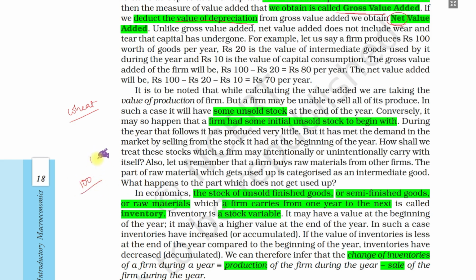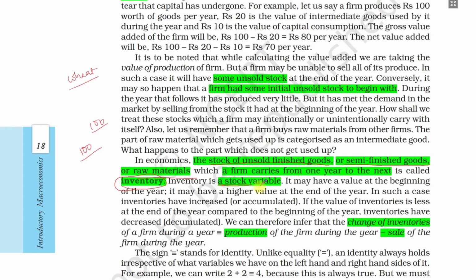The rest he is not able to sell; it lies there with him. That is called inventory, the stock of unsold finished product, semi-finished product, or raw materials. Suppose he purchases 50 rupees of wheat from the farmer and is able to utilize only 30 rupees of wheat. So 20 rupees is inventory. This is called inventory, a stock variable, not a flow variable.